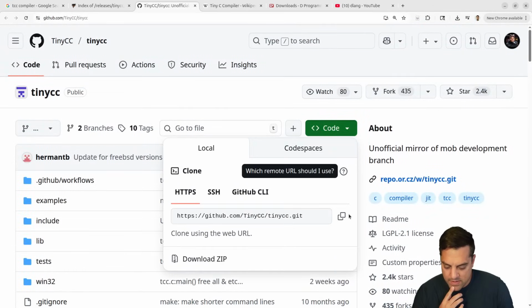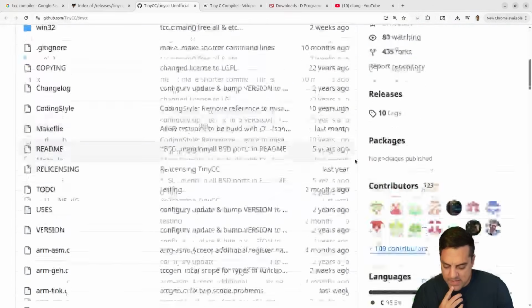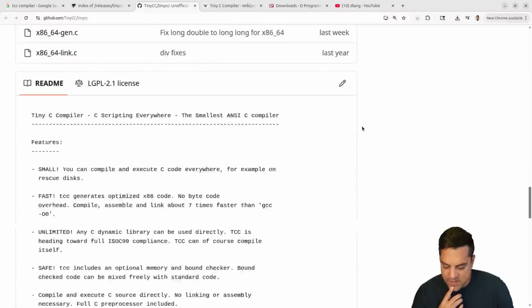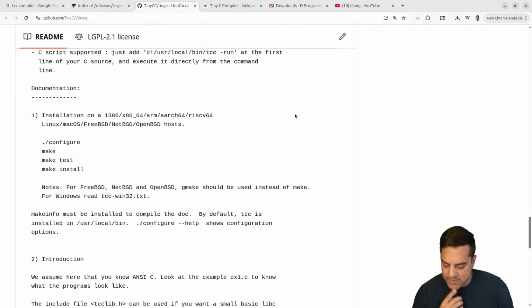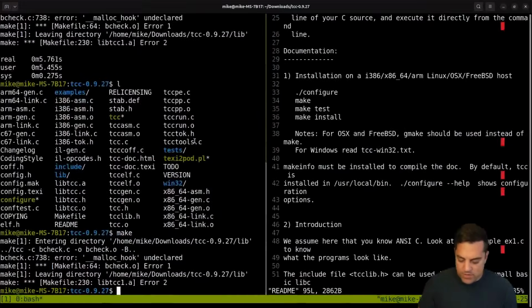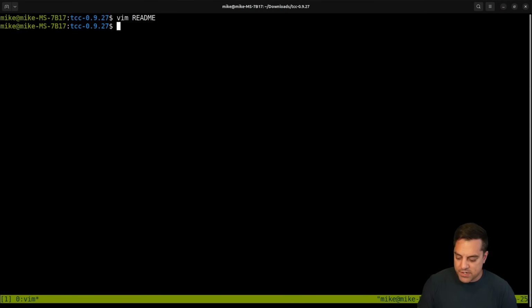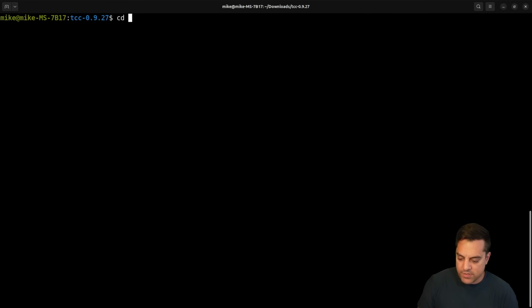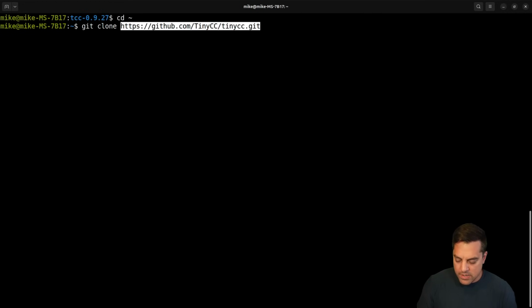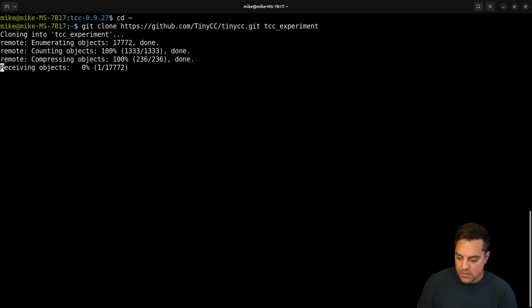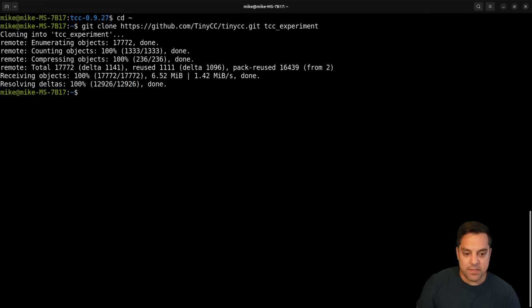TCC. Okay, let's clone the repository. I like to do that. I'm assuming this one's going to get tested more often, and it looks like we have the same instructions here. So we'll do a little restart here, and that's just a good notice for folks. Let's go to our home. Let's git clone this into a TCC experiment folder, because I'm going to want to do a couple builds just to see if I can get things up and running.